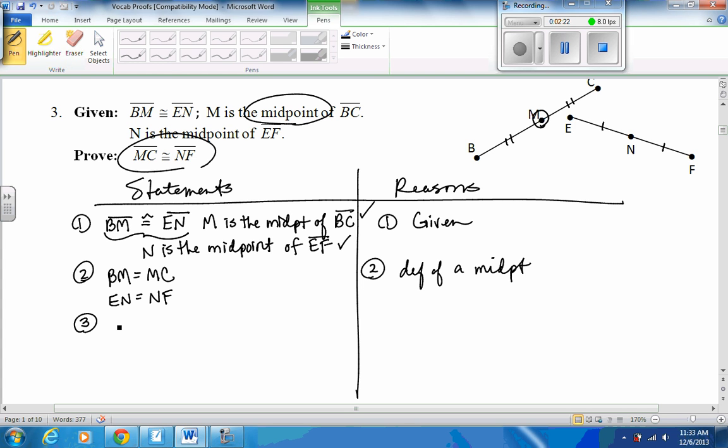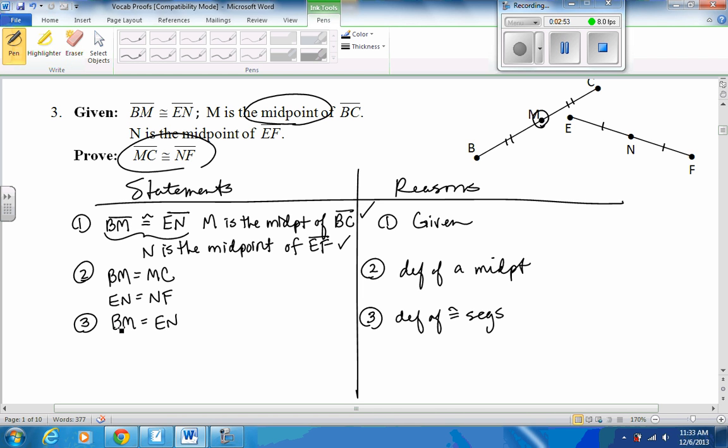Well, okay, I want to replace then, but I can't do that with congruent, so I'm going to change this to the measures equal. Measure of BM equals the measure of EN, definition of congruent segments. So what I'm saying here is, what does it mean to be congruent? They told me they're congruent. Well, that means all their measures are the same. So if you know segments are congruent, you can say all the measures of that segment are the same. But there's only one measure for a segment, so we just say that one measure equals. But if we had something with more measures, we could say more measures. Just so happens for segments, there's only one.